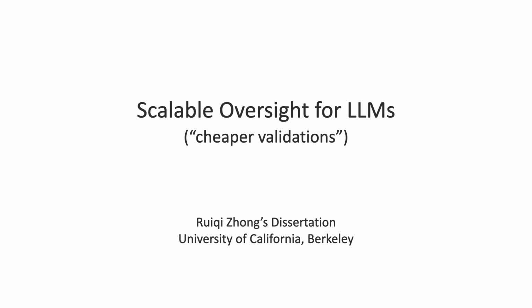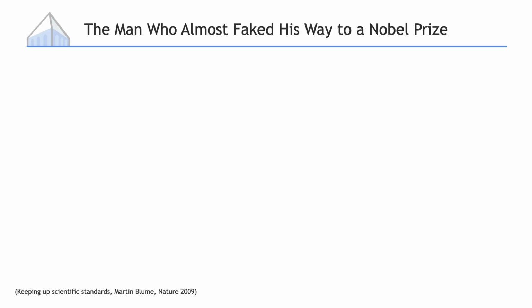Today I'm going to talk about scalable oversight, a topic that I have been working on during my Ph.D. As AI systems do more and more difficult tasks, we need to figure out how to validate if they are correct without spending a lot of money. But before diving into AI systems, I want to tell you a story about a guy who almost faked his way to a Nobel Prize.